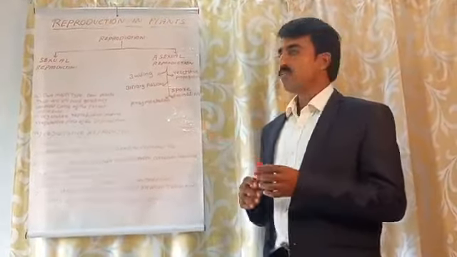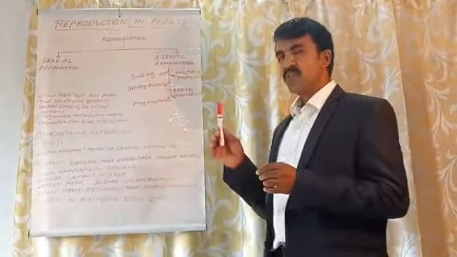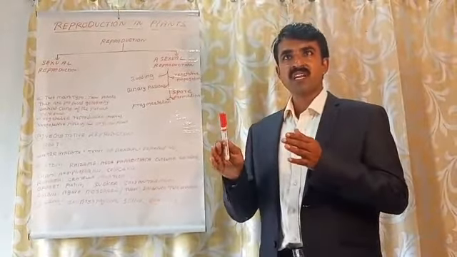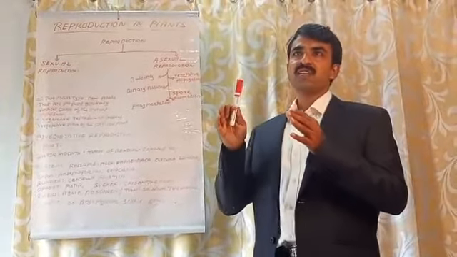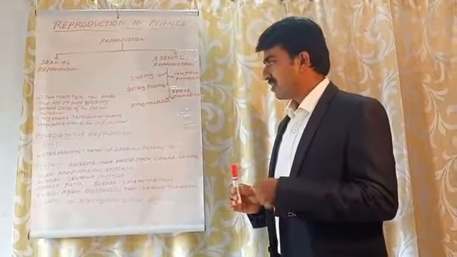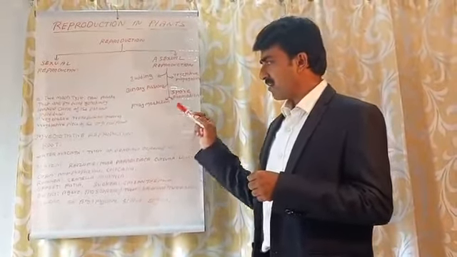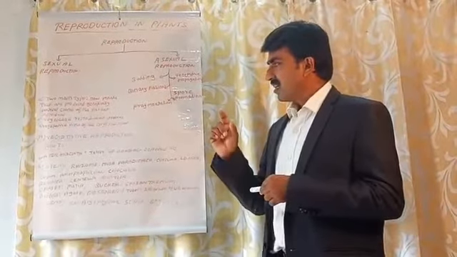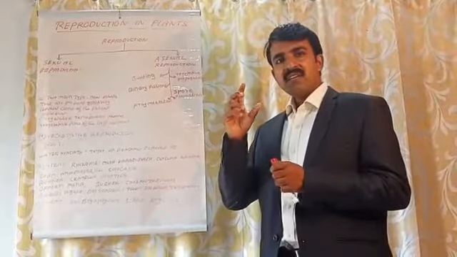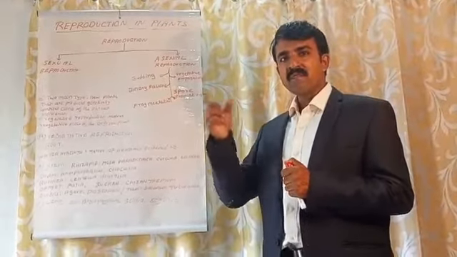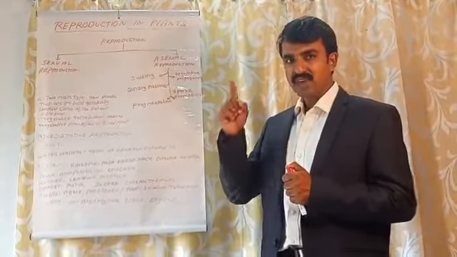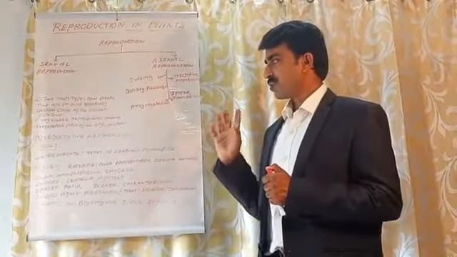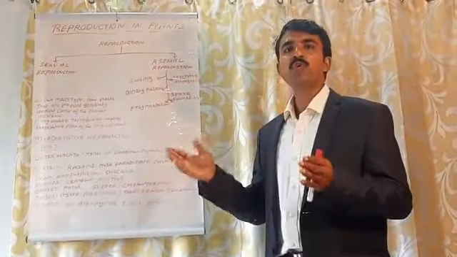Vegetative reproduction means some of the organs involved in vegetative reproduction also serve as organs of storage and perennation. In vegetative reproduction, the bud develops from the root, stem or leaves and develops into a new plant.